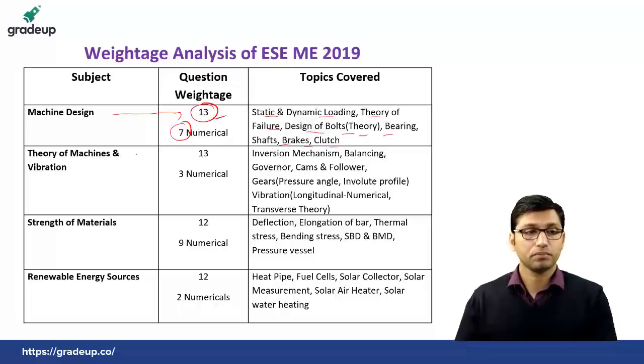From theory of machine and vibration, there are a total of 13 questions, and out of those 13 questions, there were 3 numericals.